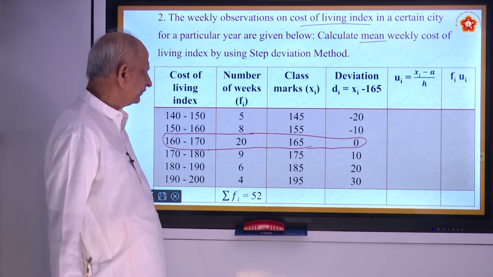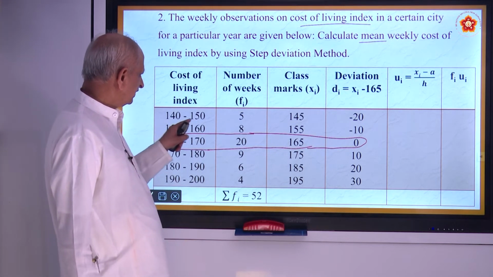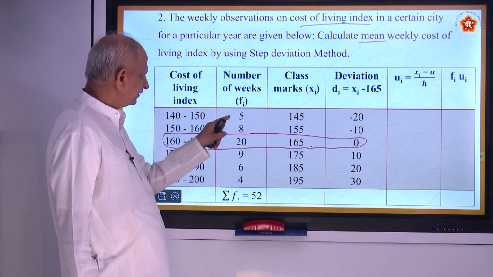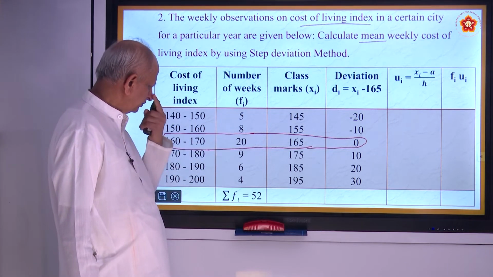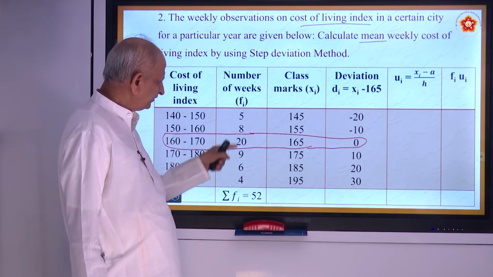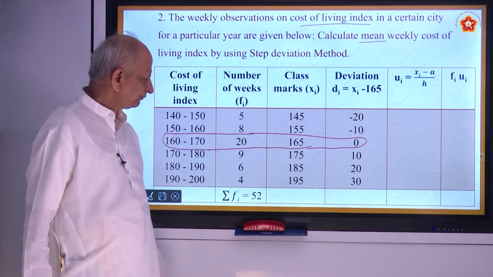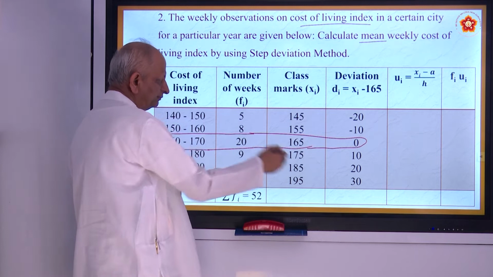Okay. So, this is the class interval given. This is the number of weeks given. And sigma of that is 52. And how do you get this?